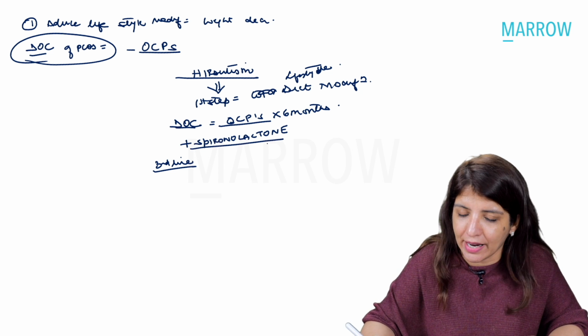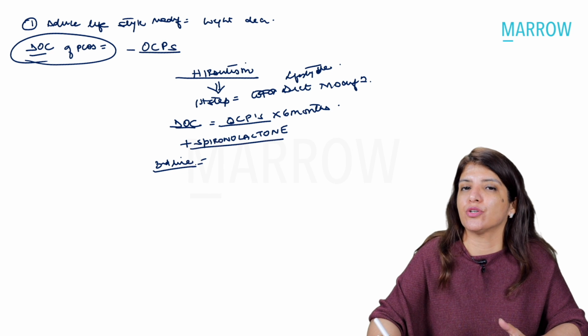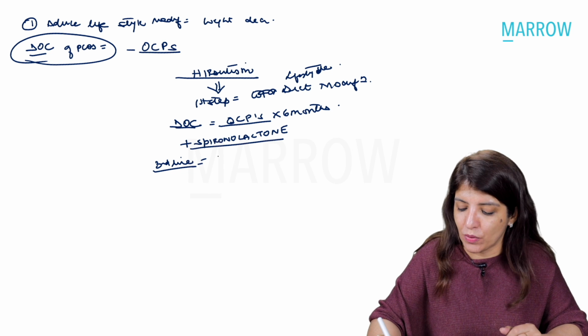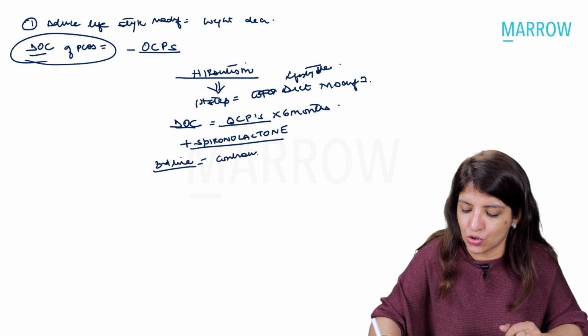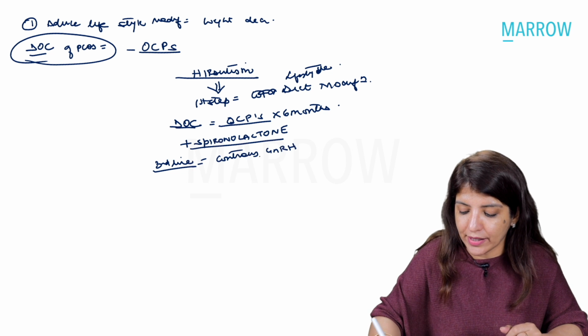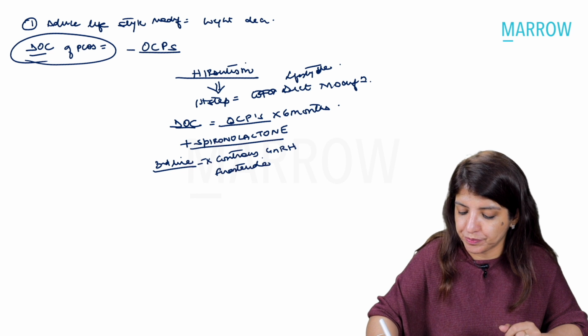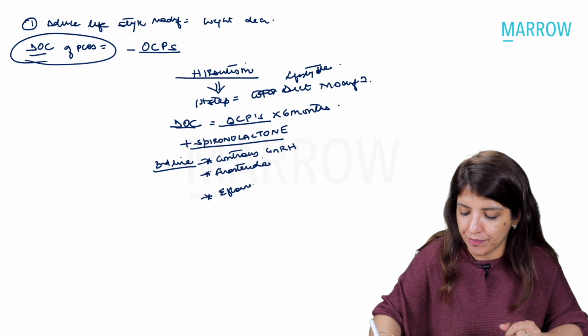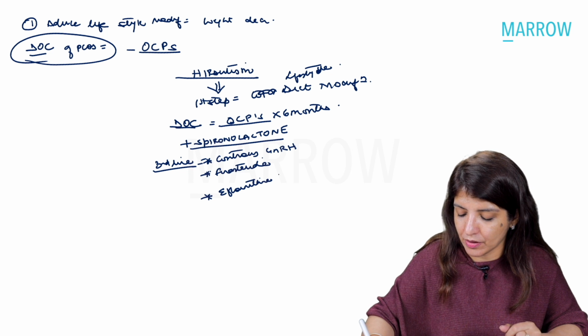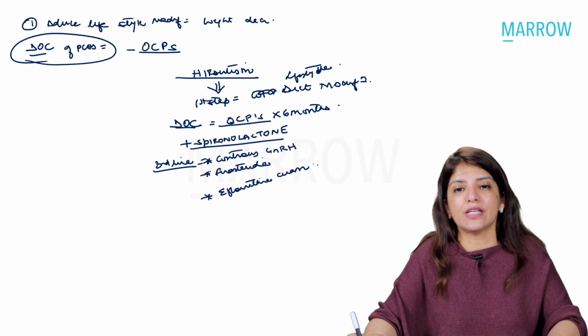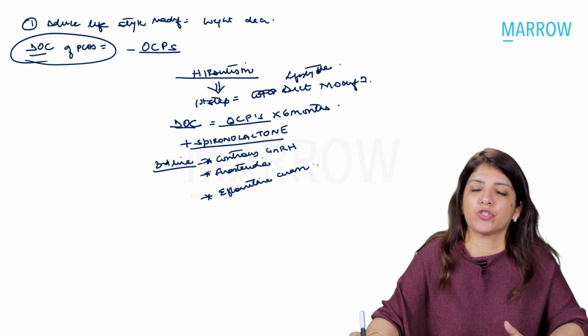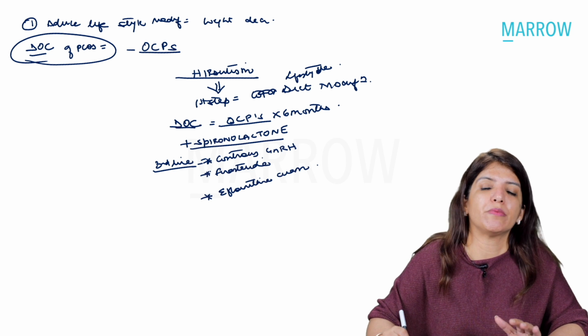Spironolactone becomes your second line drug. Third line drug for managing hirsutism in a PCOS patient is continuous GnRH. You can give finasteride. You can give eflornithine cream. Right, so these are the third line drugs being used for managing hirsutism in PCOS.